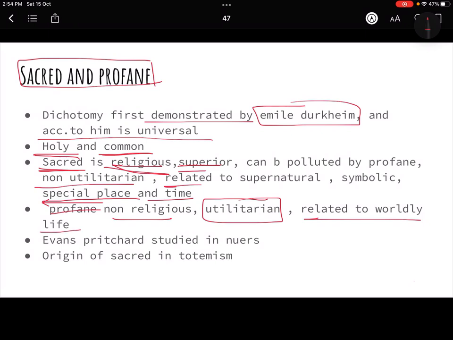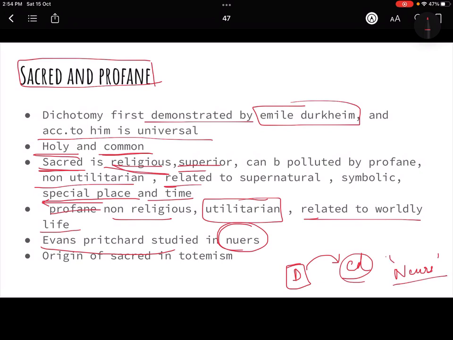So now, even though this dichotomy was talked about by Emile Durkheim, and he said that this is universal, that means it is there in all cultures, all religions. Even Evans-Pritchard studied this among the Nuer. But even then there was a lot of criticism of this theory. Evans-Pritchard also said that, even though he studied it among the Nuer, there was no relevance to this concept. There is no need to give it so much importance.